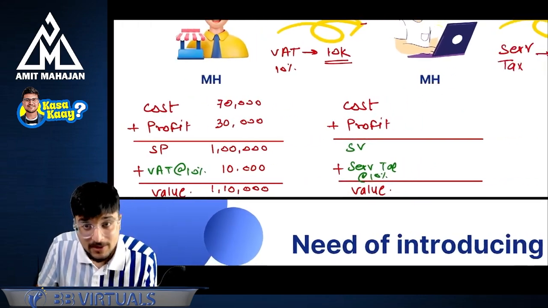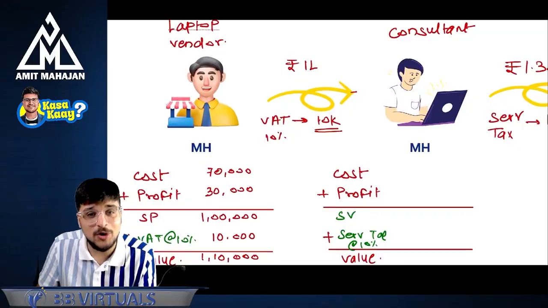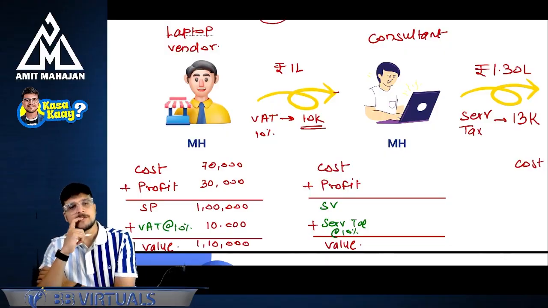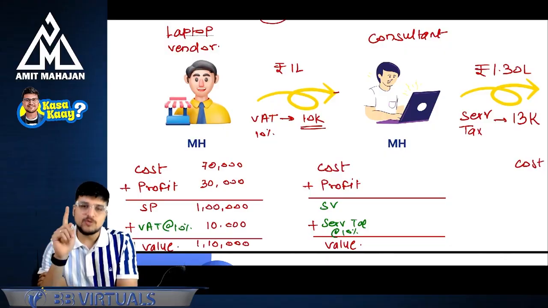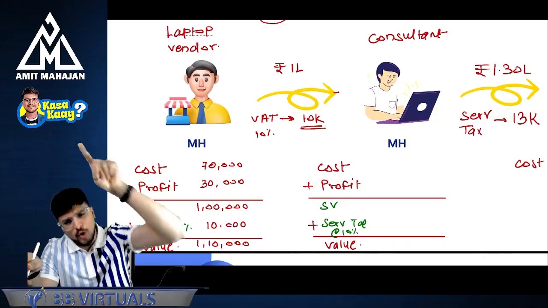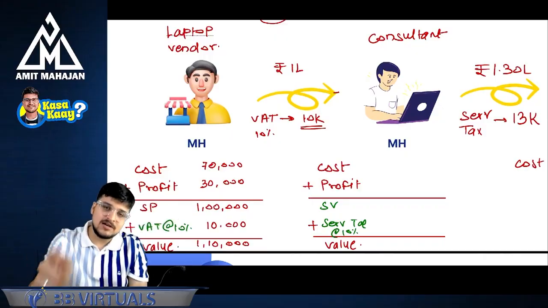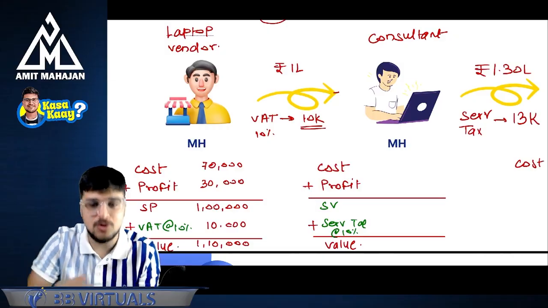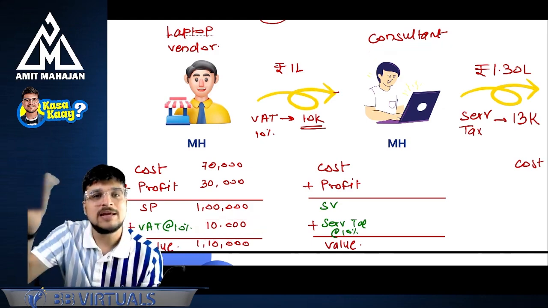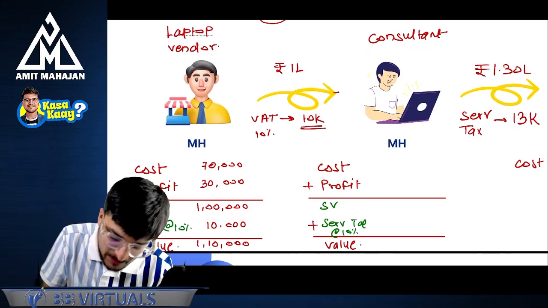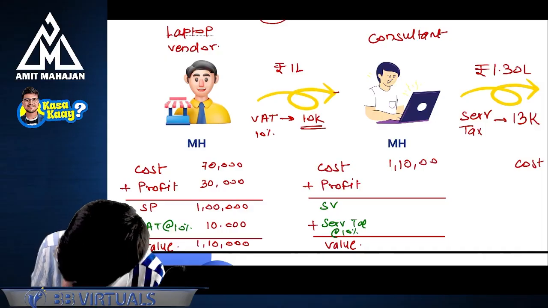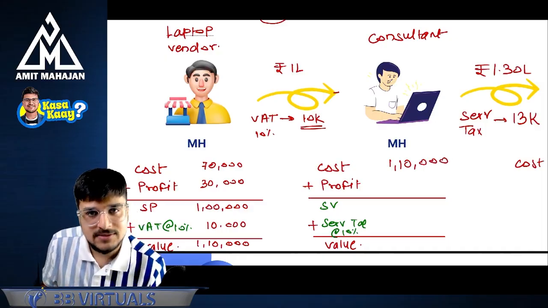Okay. What will be, if the consultant is not going to get a credit of 10,000 rupees? What will be the consultant's cost? Can you please tell me? If the consultant is not going to get a credit of 10,000 rupees, what will be the consultant's cost? The consultant's cost will not be 1 lakh rupees. The consultant's cost in this case will be 1 lakh 10,000 rupees. And the reason is, for this consultant, the credit of this 10,000 rupees is not available. And that's why it will become his cost. And the cost will be 1 lakh 10,000. Are you understanding this? Perfect.